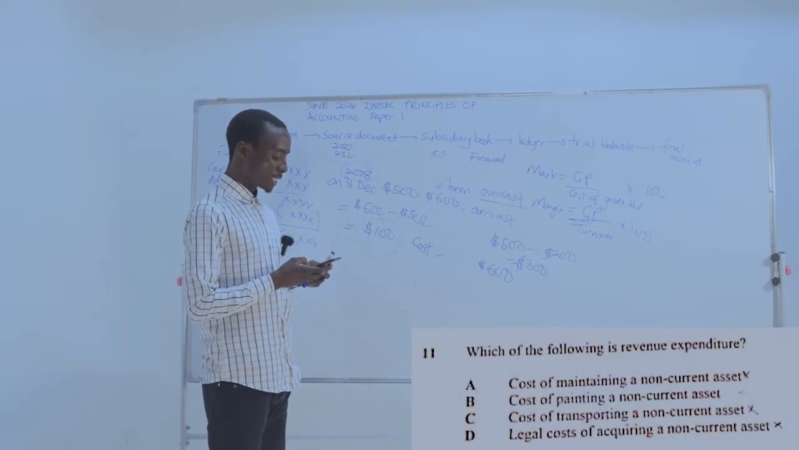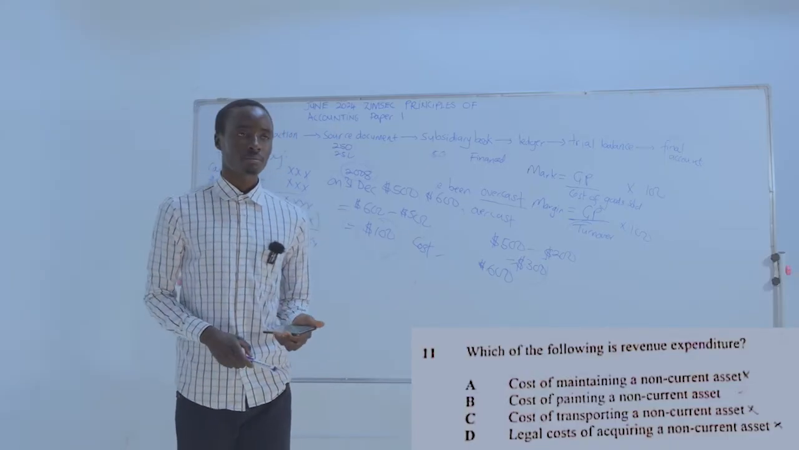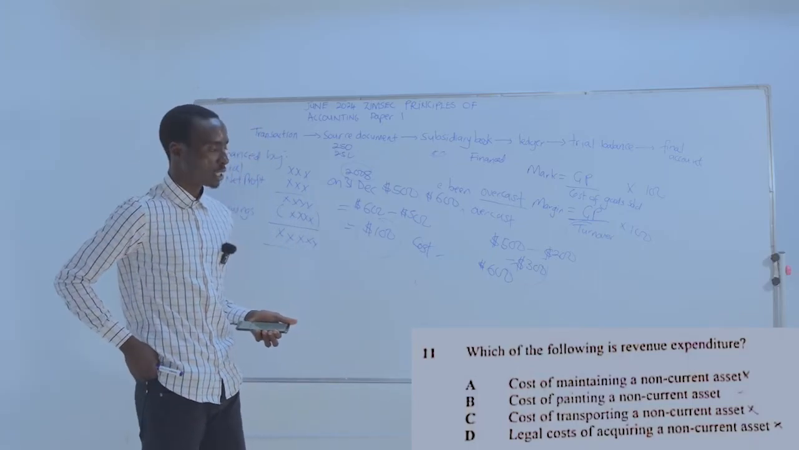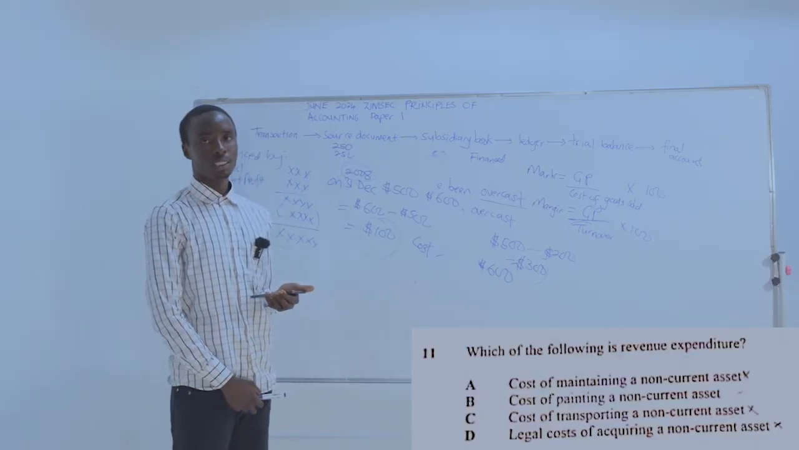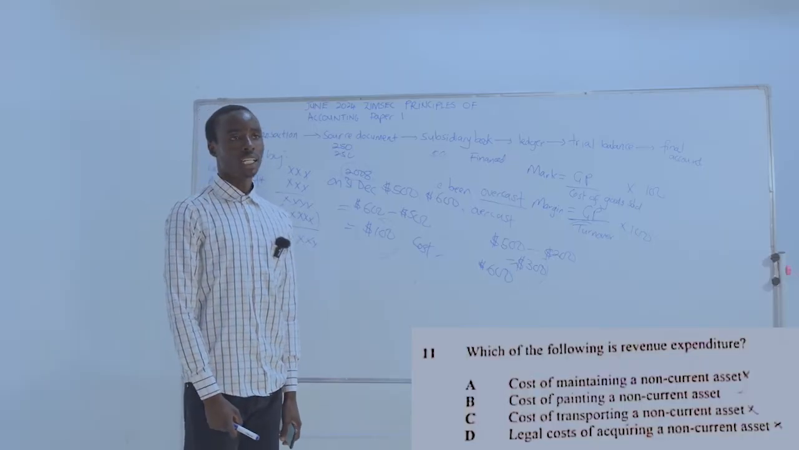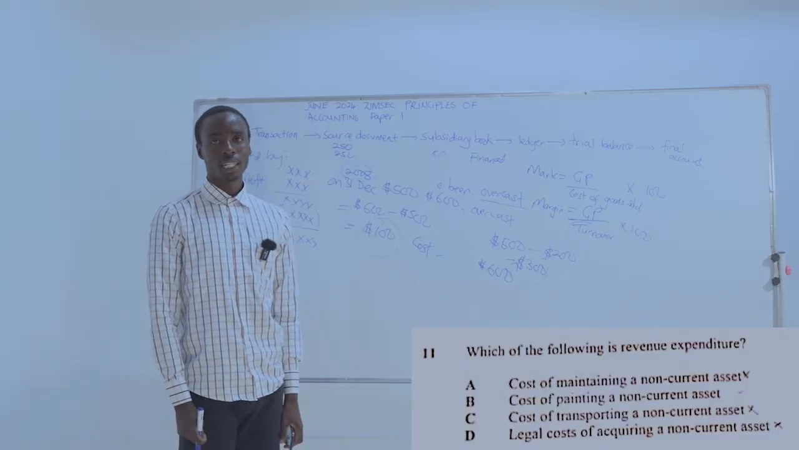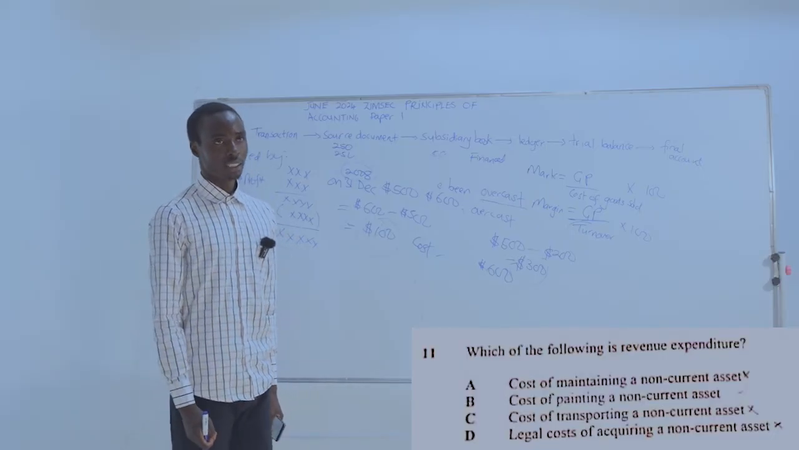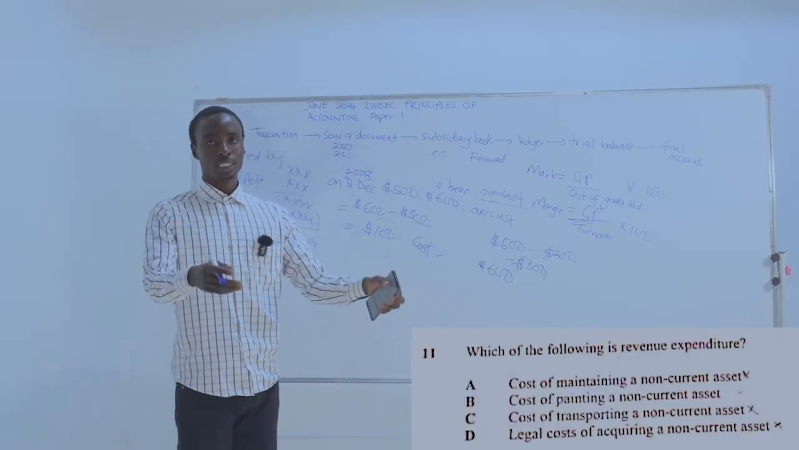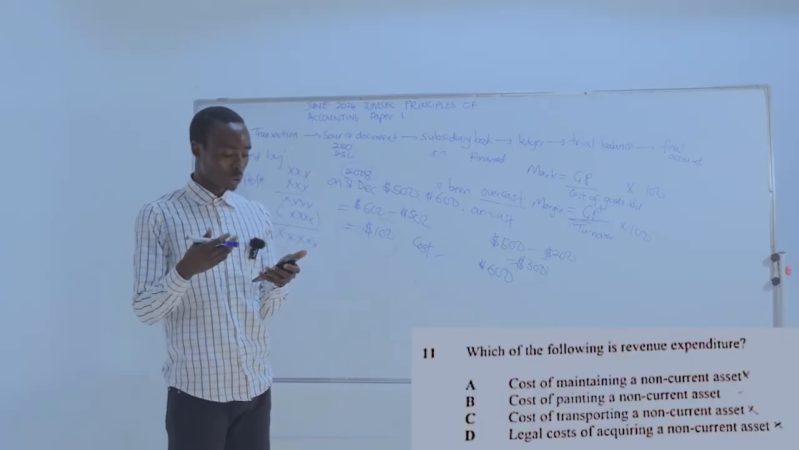Which of the following is revenue expenditure? Right. We have got expenditures of various types. Here is my revenue expenditure. These are costs which are incurred to maintain the day-to-day running of the business. Right? These are also called the regular costs. I would say rent, wages and salaries, right? And I would say insurance.